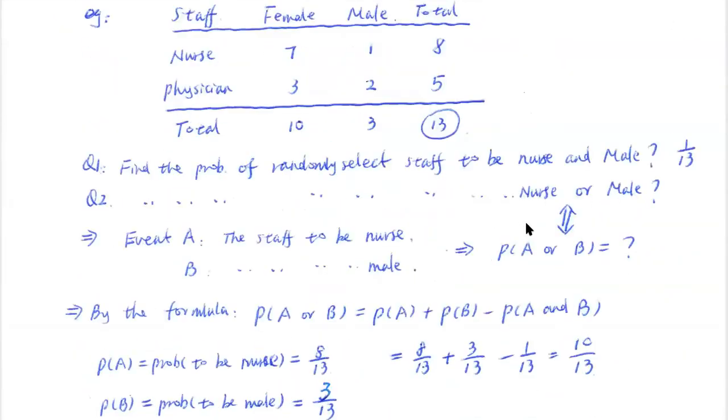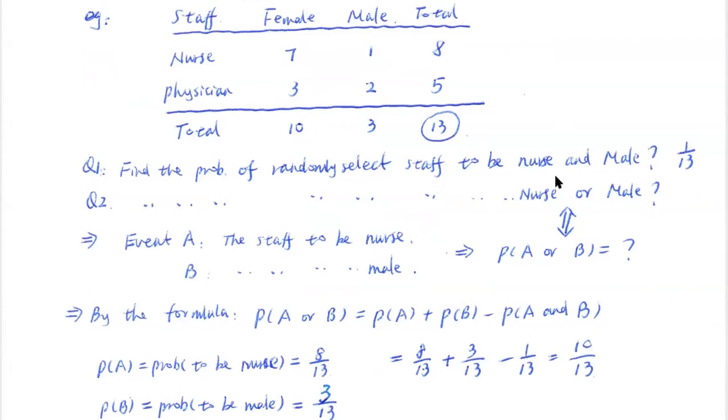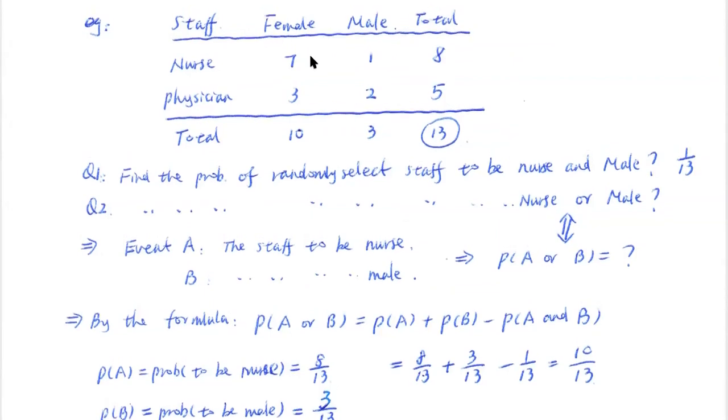Okay, so for that, mutually exclusive. Now let's apply this example here we have. In this example, we are given the information, like usually you will see in homework or from the exams, some table that tells you they have this information available, like this one. They usually will give you that table, right? How do we read this table here?